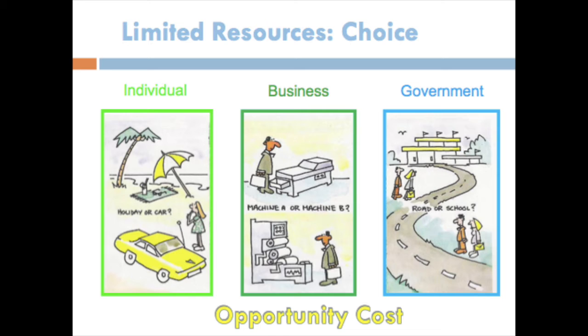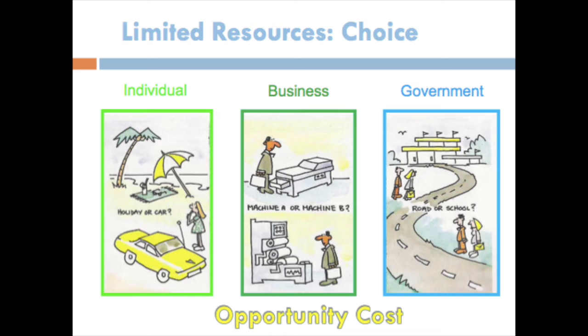With those resources, they have to choose whether to buy machine 1 or machine 2. Now for government, if it has some resources like money or land, it has to decide, as given in the picture here, whether to build a school or a playground, or whether to allow land for the farmers to grow crops or to make roadways. Everywhere, because of limited resources, choice is involved.